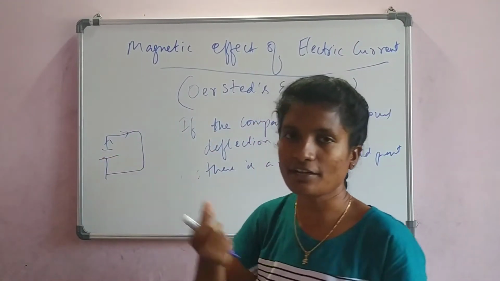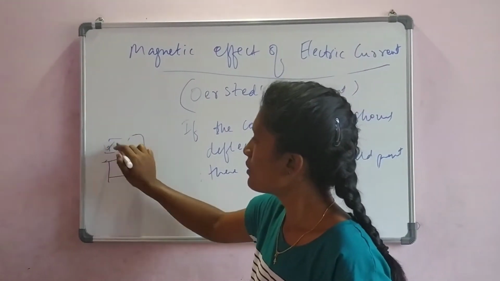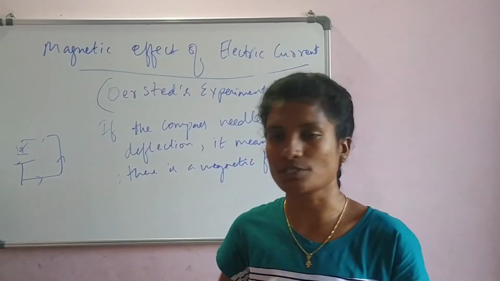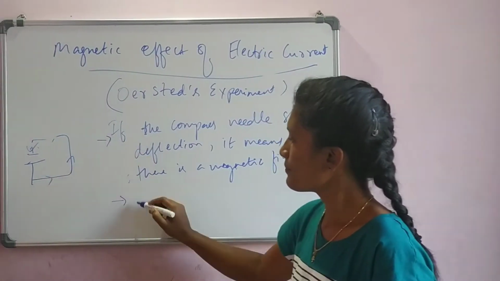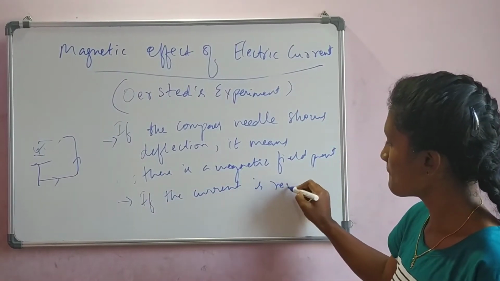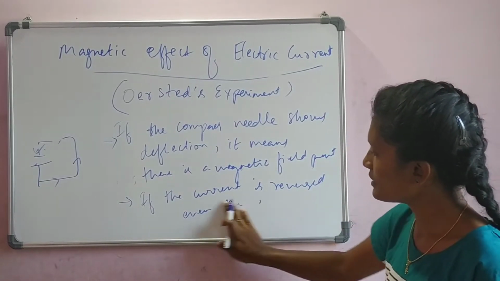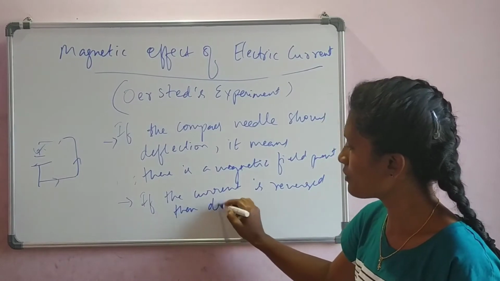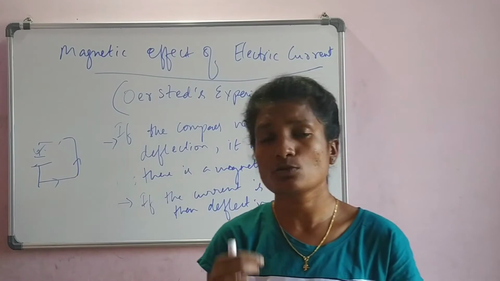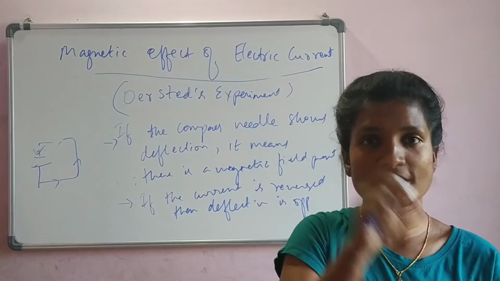Now let us switch the current, meaning let us change the direction of flow of the current. So this way, what happens? The deflection comes opposite. So if the current is reversed, even the deflection is opposite. Opposite means, what do you understand? It means the magnetic field lines are changing their direction.